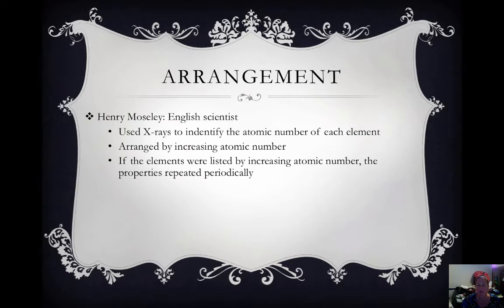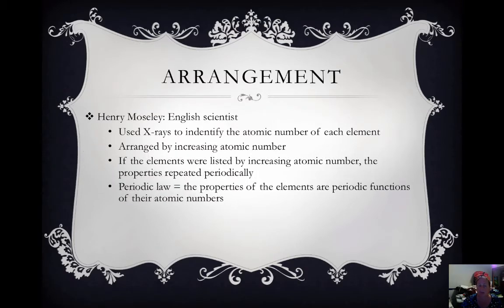Then Henry Moseley came along. He was an English scientist, and he used X-rays to identify the atomic number of each element. Of course, we know that's the number of protons. He arranged them by increasing atomic number, and he found if you increase them that way, the properties repeated periodically. The periodic law came about from this, which states that the properties of elements are periodic functions of their atomic numbers. So if you arrange the periodic table by increasing atomic number, we find that the properties repeat.